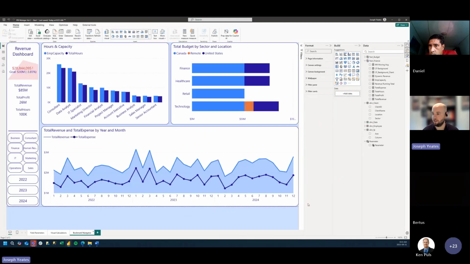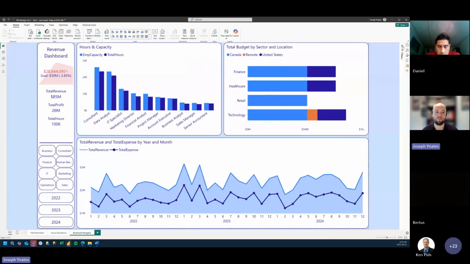All right, well, let's move on to our third and final scenario, which is our bookmark navigators. So in this third scenario, what we want to do is add some sort of user experience element onto our report page here in the side panel, which I've left space for right here, so that our users can interact with some bookmarks that we've set up.